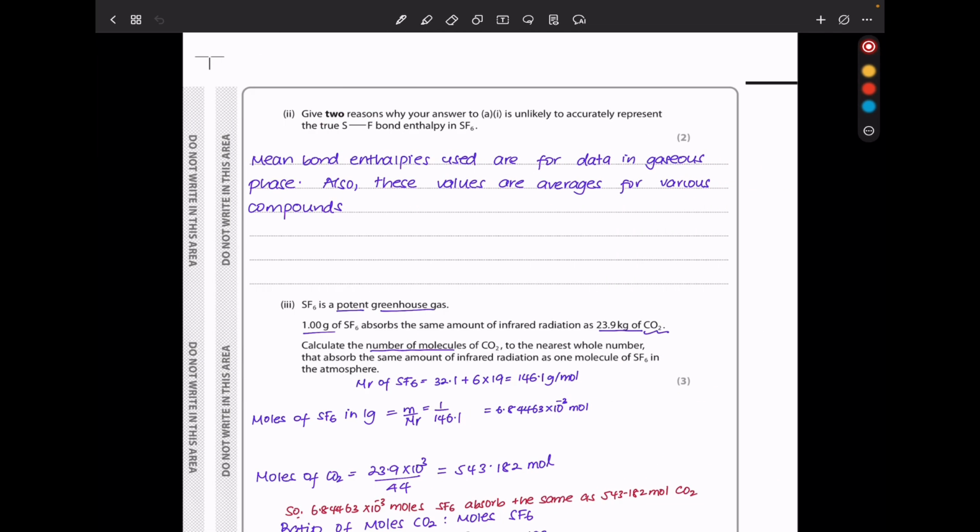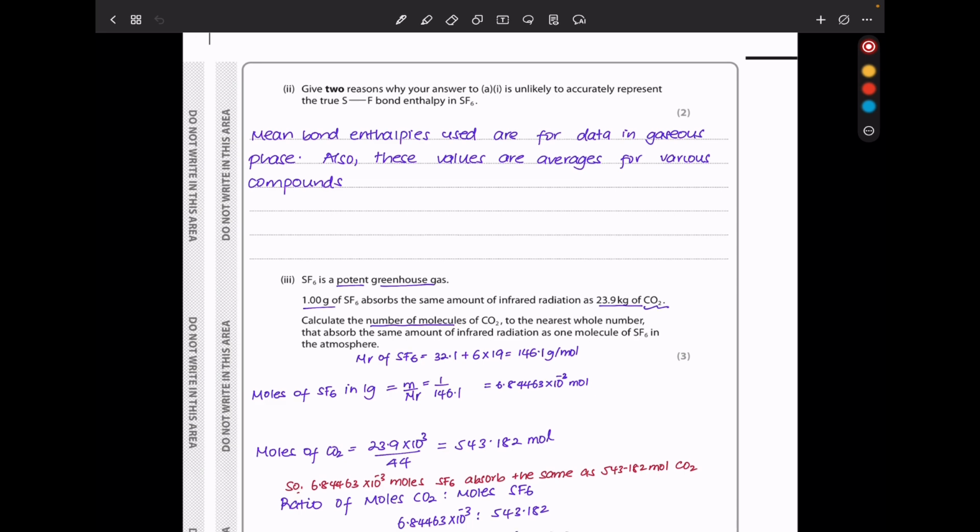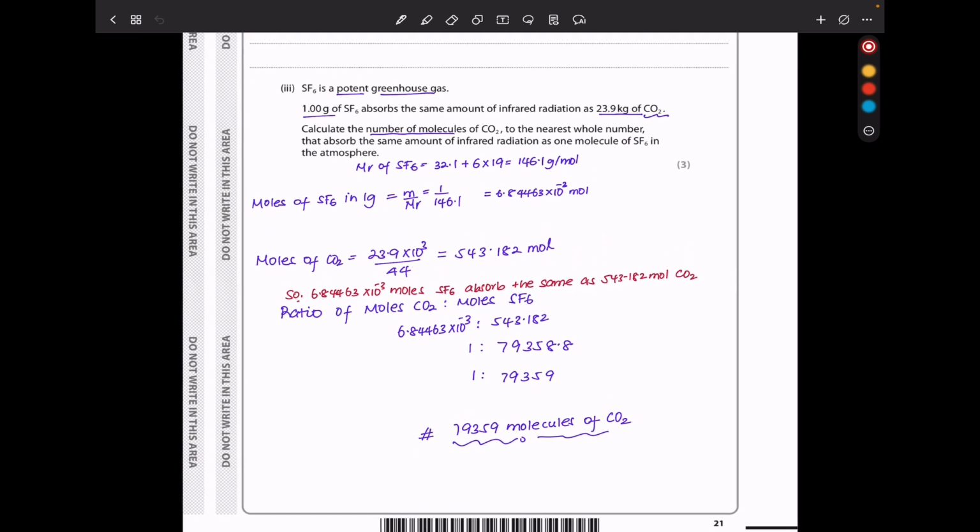Next, they say give 2 reasons why your answer in A1 is unlikely to accurately represent the true S-F bond enthalpy in SF6. This is because in my calculation, I've used mean bond enthalpies, which are number one averaged over a number of compounds, and it's because they're used in gaseous state. So I say the mean bond enthalpies used are for data in gaseous phase. Also, the values are averages for various compounds.